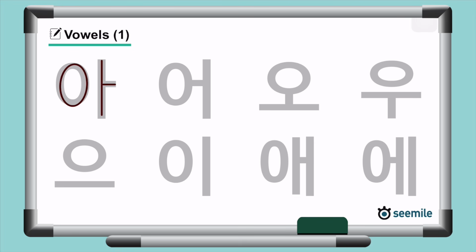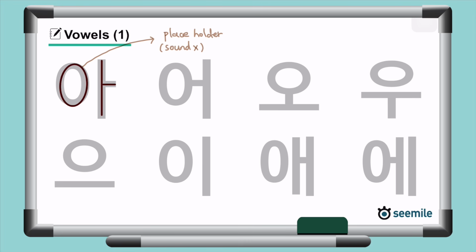But wait a minute. Please take a look at something here. There's a circle shape at the left of the vowels we just learned. Why is that? In Korean, a vowel on its own can constitute a syllable, but in that case, you should write the vowel sound with this circle-shaped consonant. It doesn't have any sound value, but it's just used as a placeholder.